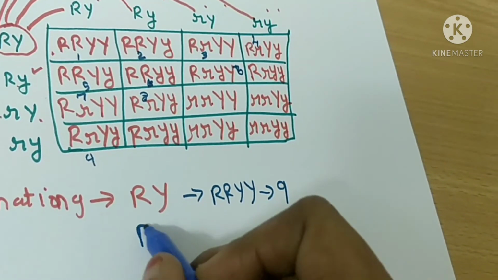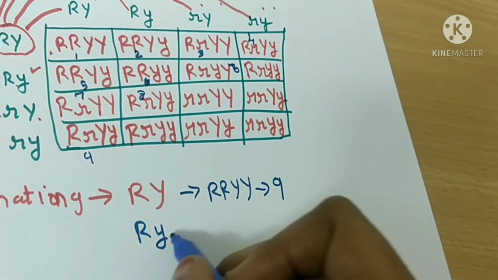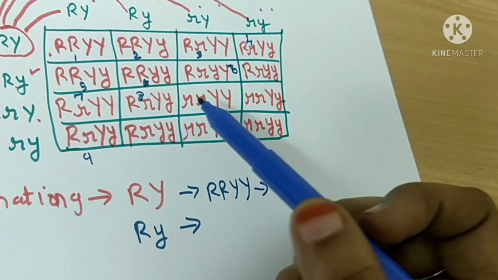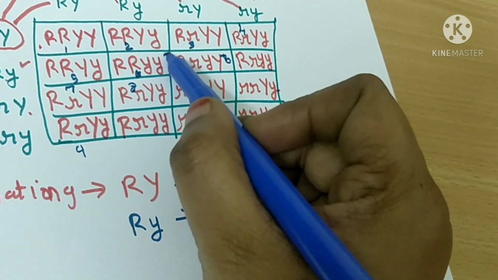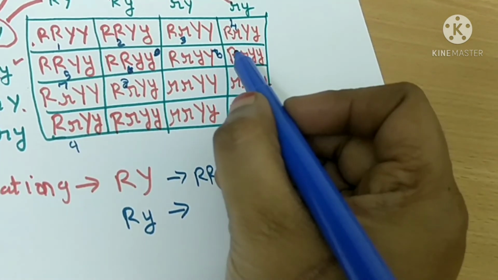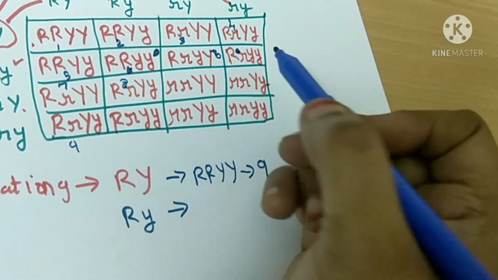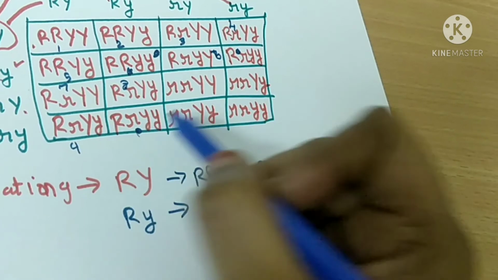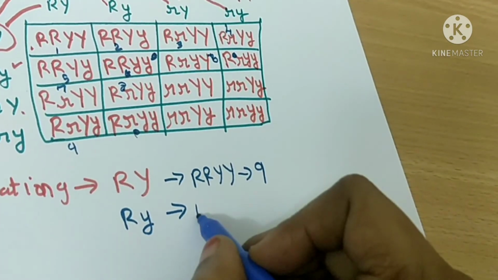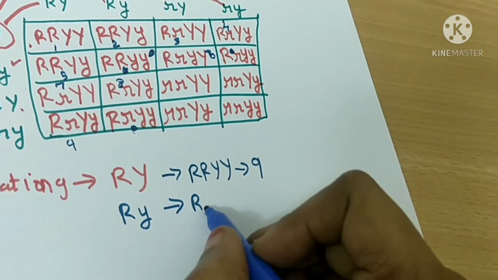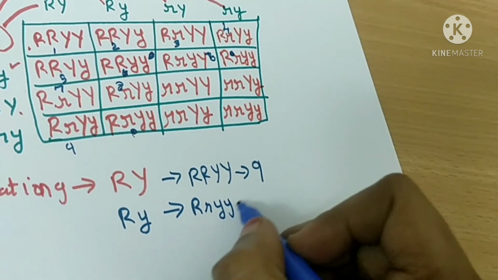Next, capital R, small y. How many are there? Capital R, small y. 1, 2, 3. How many capital R? Dominating small y. 3.